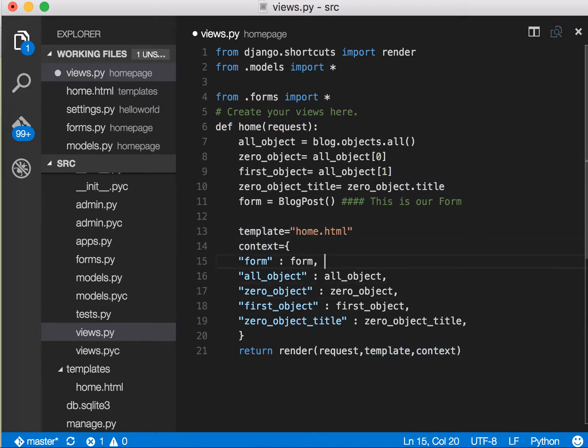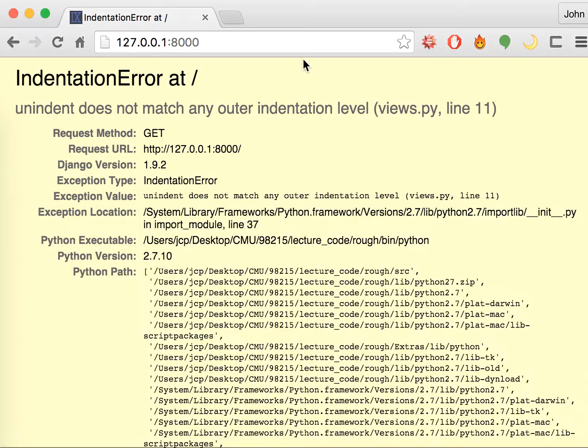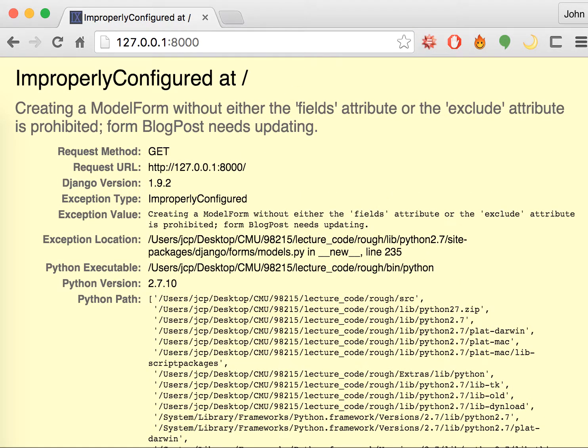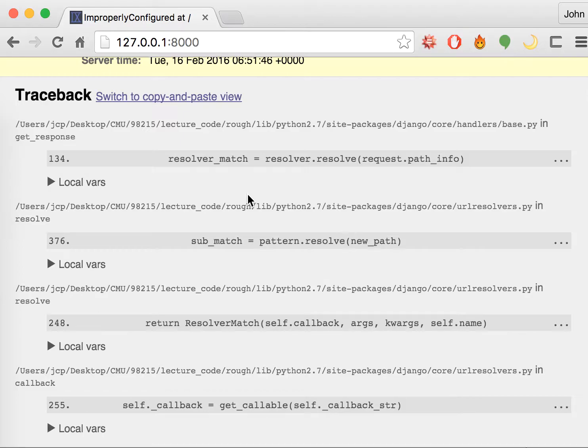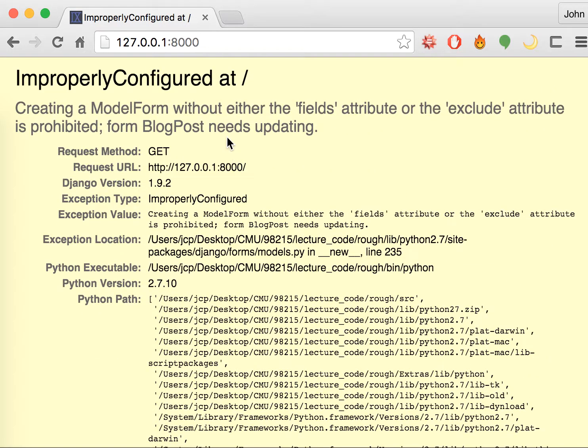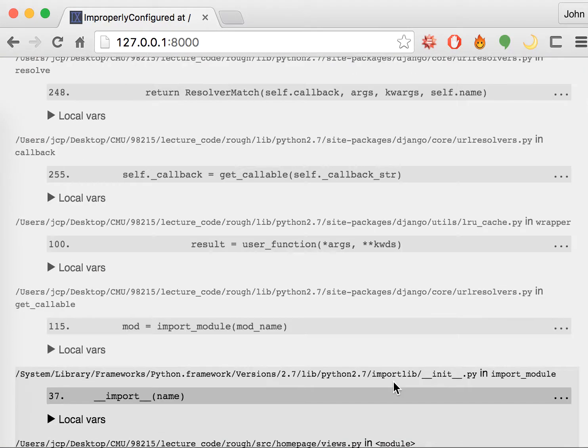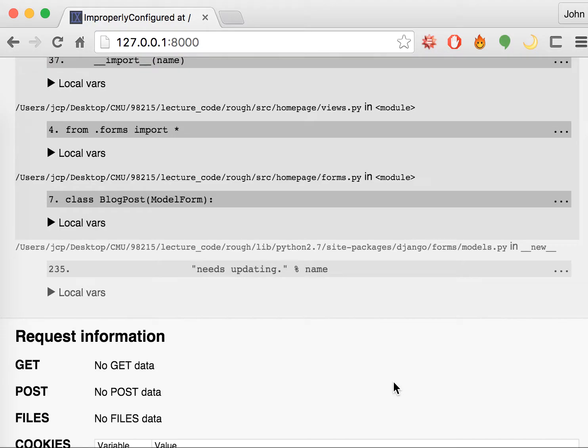Okay, so I'm going to have to indent all these things. Okay. Python has this weird indentation thing, so make sure you fix that pretty well. And let's see, we have another error. Blog posts need... What did I do wrong? What did I do wrong?